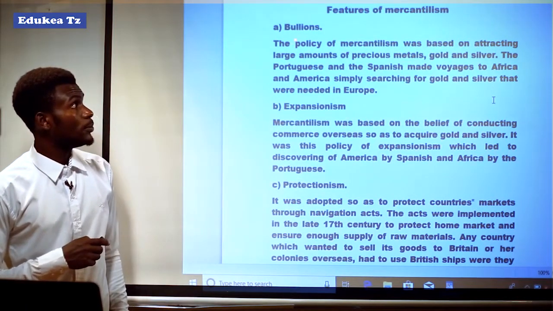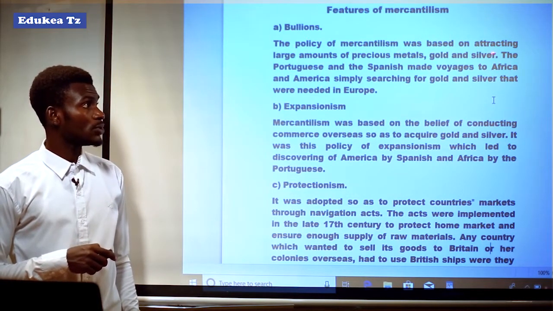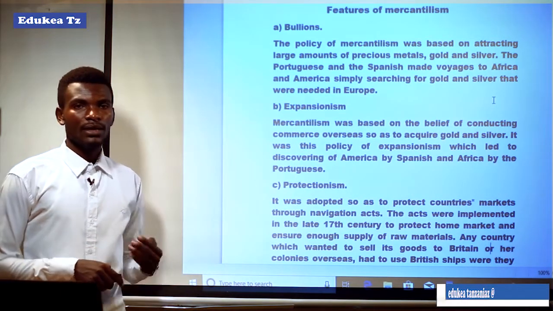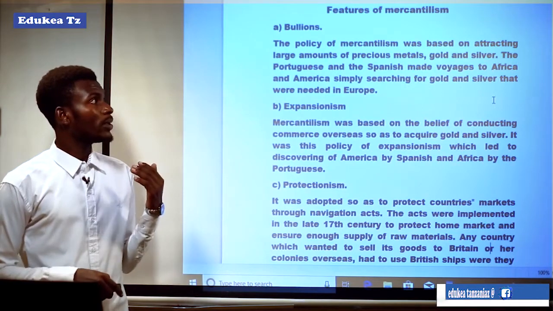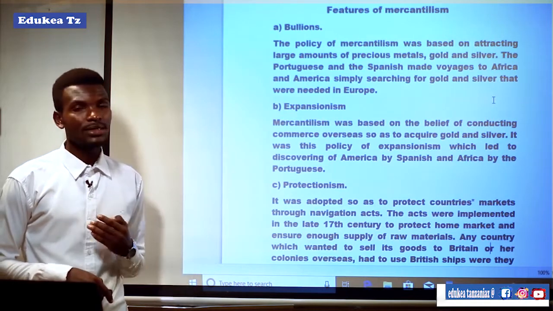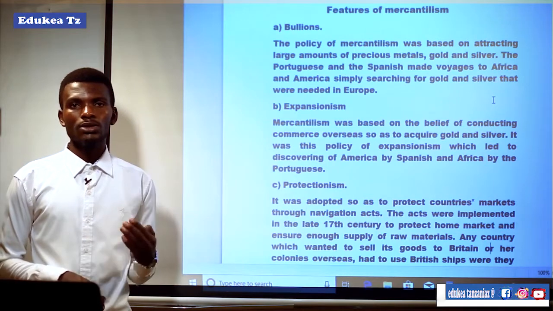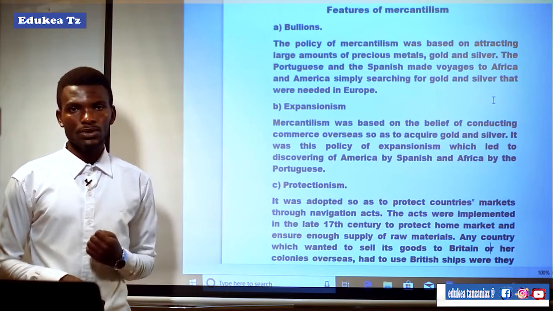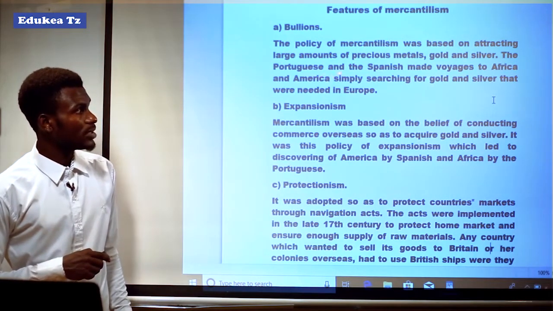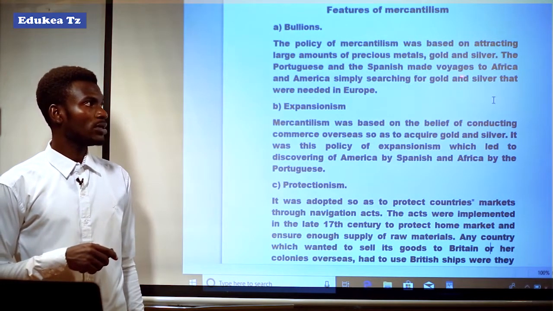The first one was bullions or bullionism. The policy of mercantilism was based on attracting large amounts of precious metals, gold and silver. It means that the policy of mercantilism was much based on accumulation of a large amount of precious metals known as gold and silver, which were called the bullions of the country.